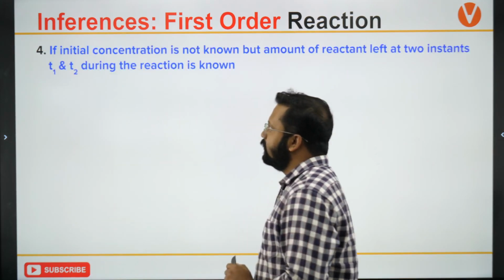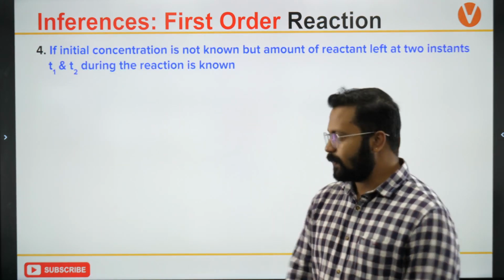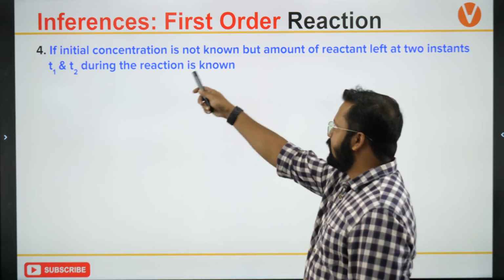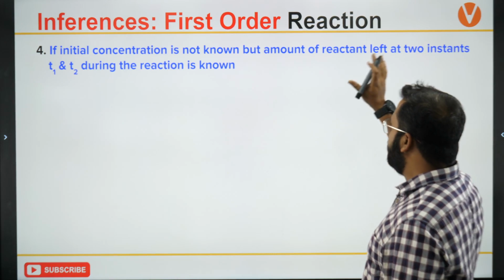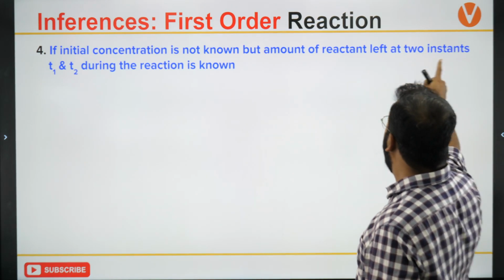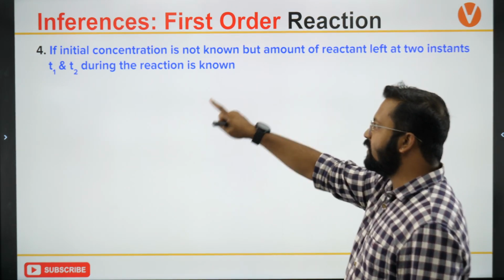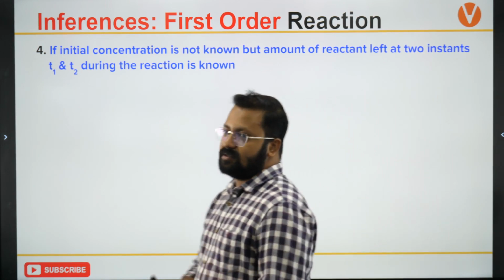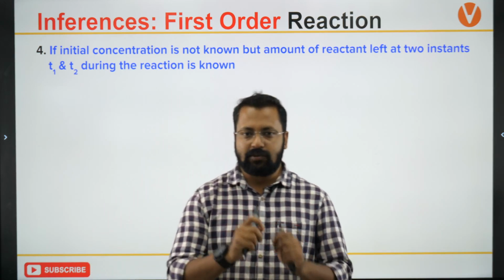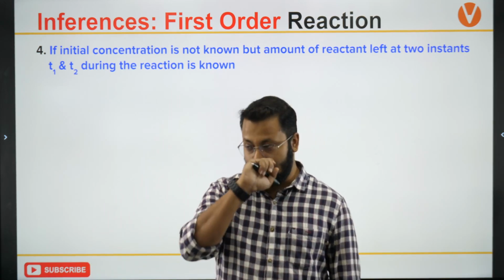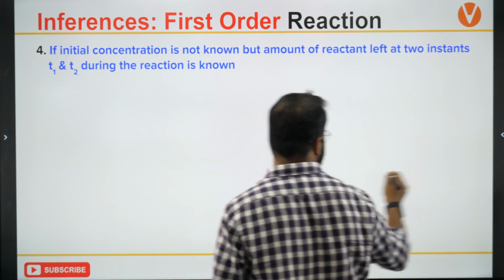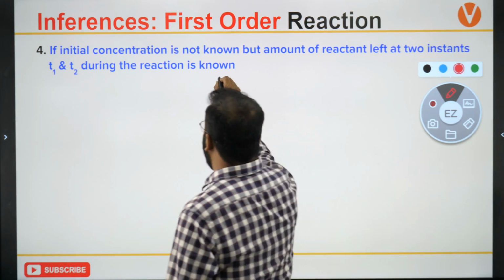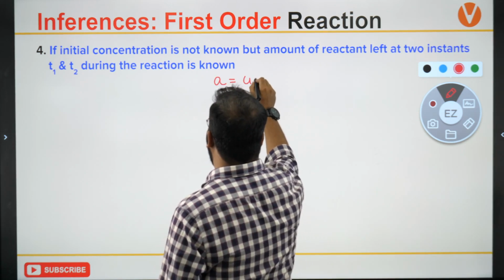Now let's take a sub case. Let's say the initial concentration is not known, but the amount of reactant left at two time instants t1 and t2 during the reaction is known. You would get such subcases to calculate the x or to represent the expression for rate constant. How do you do this question? Initial concentration is unknown, so A is unknown.